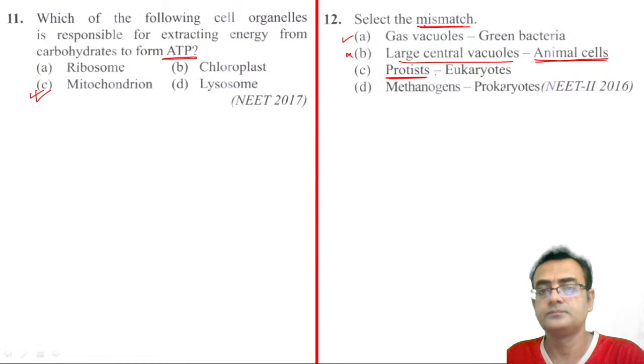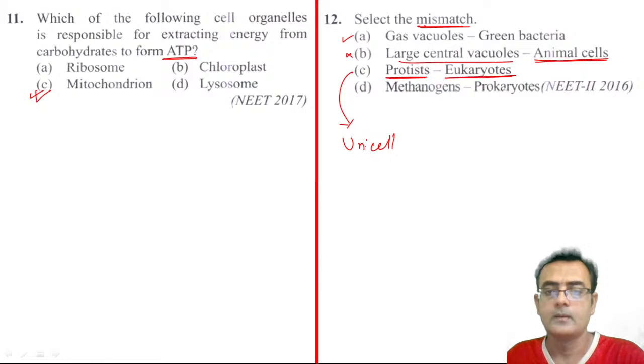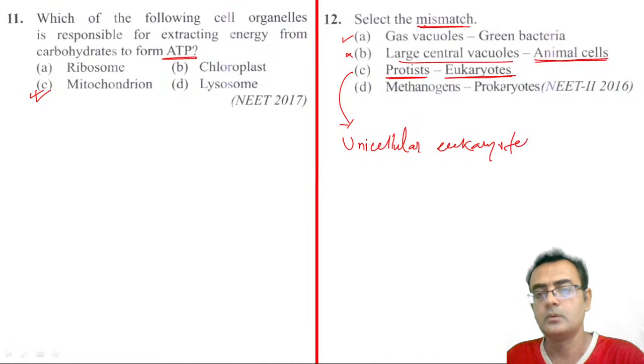Protista is a kingdom of unicellular eukaryotes. Unicellular eukaryotes are kept into protistans, so this is correct. Then methanogens, they are prokaryotes.